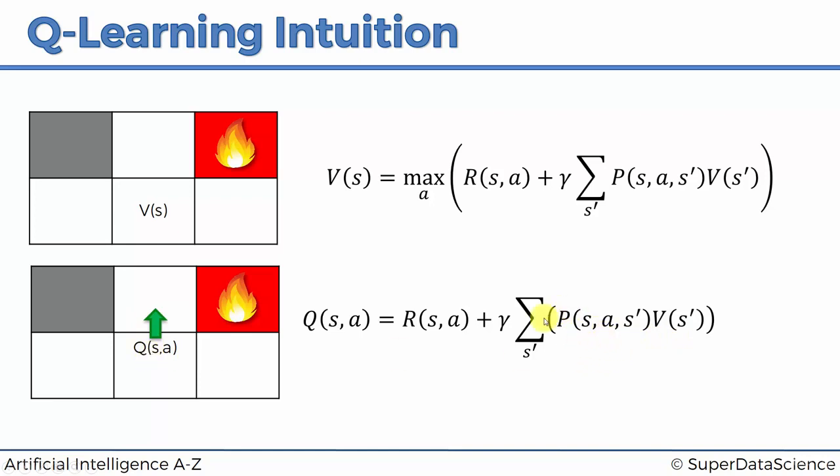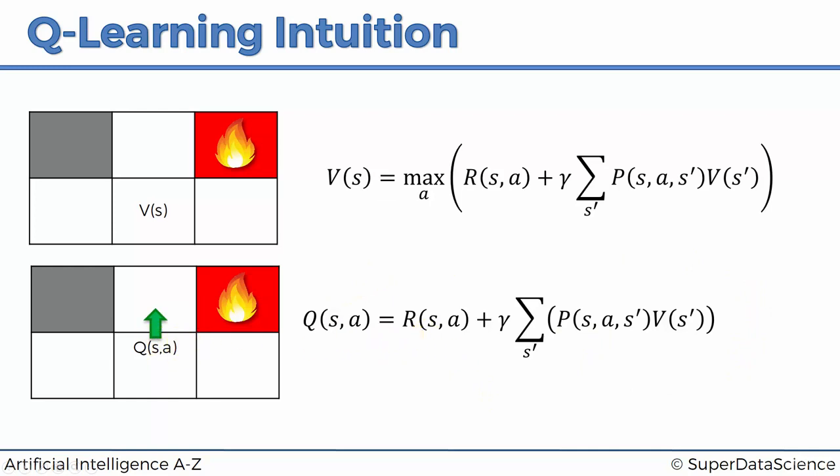So what we're saying here is that by performing an action, you're going to get a reward, which is a quantified metric, plus you end up in a state. We don't know which one. It could be here, it could be here, it could be here. But here is the expected value of the state that you're going to end up in. And now we're going to multiply it by the discounting factor because that is 1 move away. So that is our Q value for performing this action.